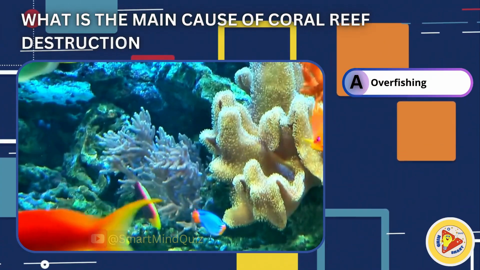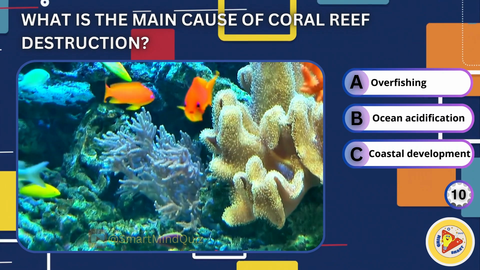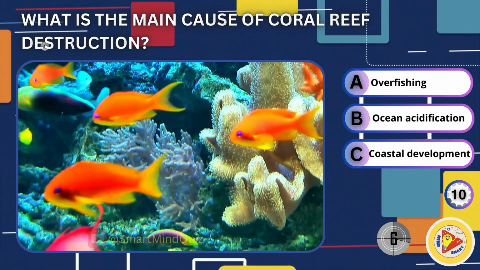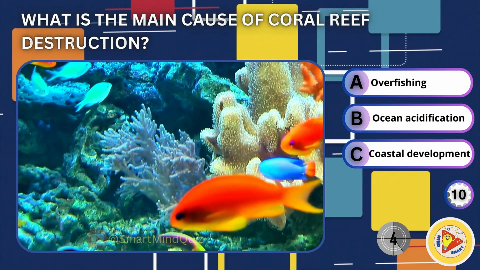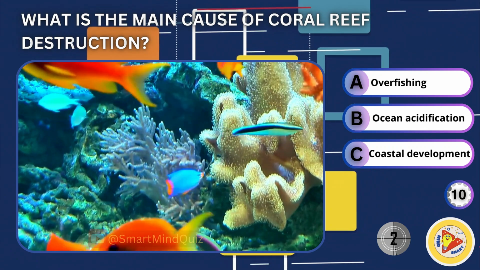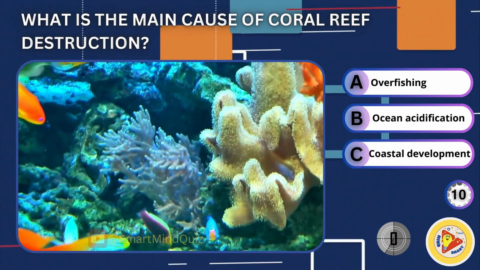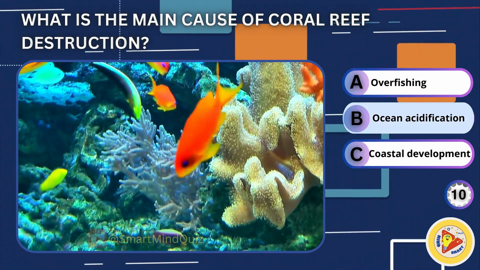What is the main cause of coral reef destruction? Overfishing, ocean acidification, coastal development. Right answer is ocean acidification.